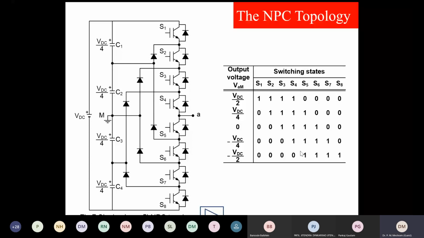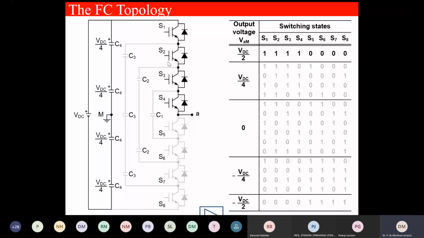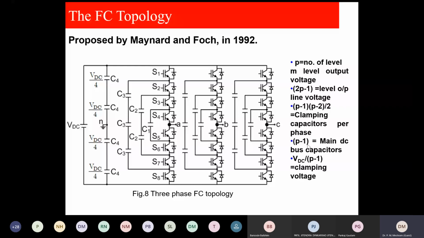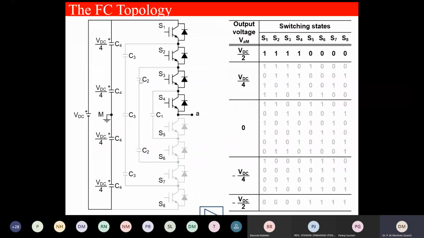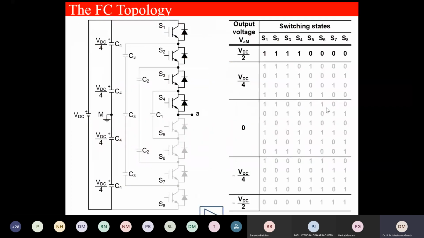So you see, this is a single phase flying capacitor with 4 DC links. DC link voltage is the same, number of switches is the same, and you can find by this equation the clamping capacitors per phase, main DC capacitors and clamping voltage. Each clamping capacitor voltage is VDC by 4, and you can calculate the clamping capacitors per phase: 12 divided by 2, it is 6.